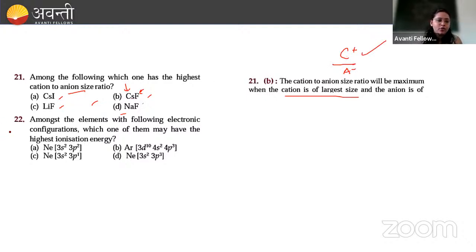Next problem. Among the elements with the following electronic configuration, which of them may have the highest ionization energy? So we need highest ionization energy. So we should have एक तो कंप्लीटली फील्ड ऑर्बिटल्स और हाफ फील्ड ऑर्बिटल्स. ओके, तो यहाँ पे क्या हो रहा है? फर्स्ट ABCD में क्या हो रहा है? यू कैन सी फॉर A, C and D.